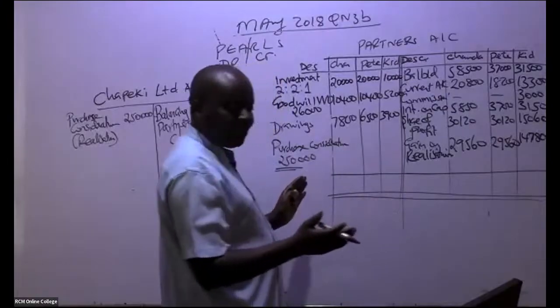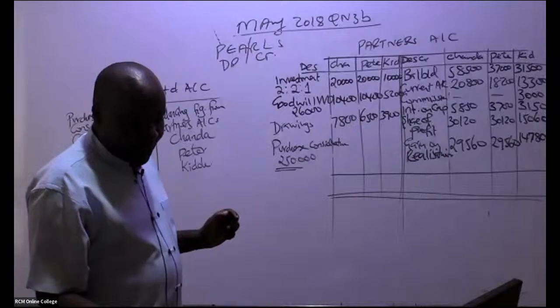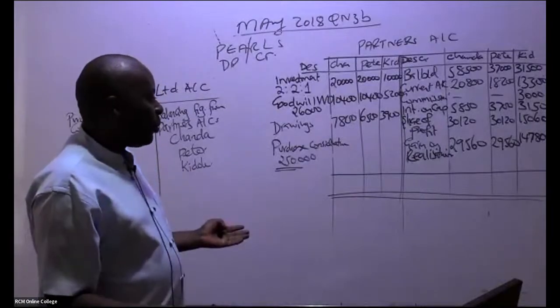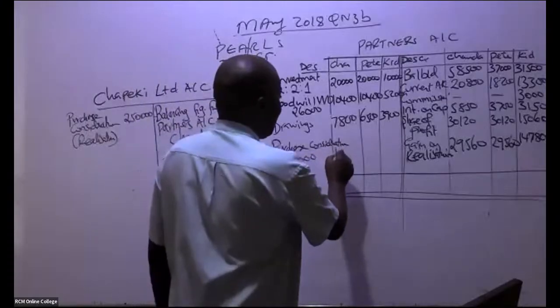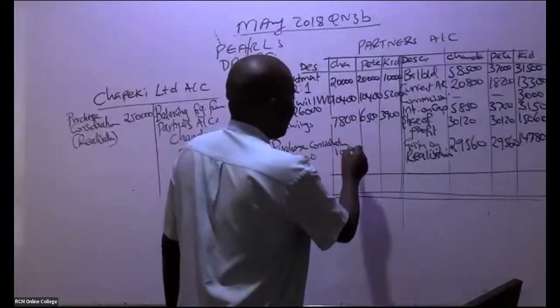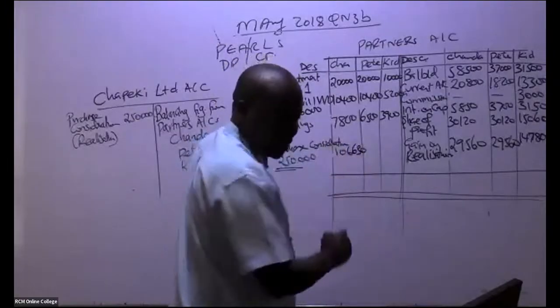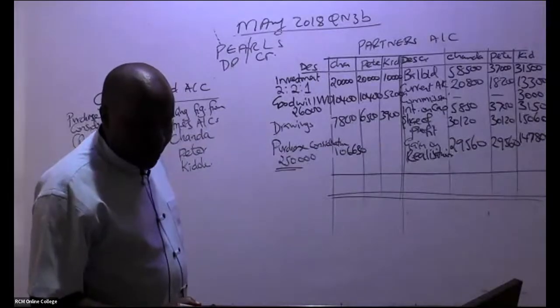Otherwise, you are wrong. So there is a ninja who has already given me these answers. Please, you should also strive to do that. So somebody is telling me that this balancing figure is 106,630, the first one.